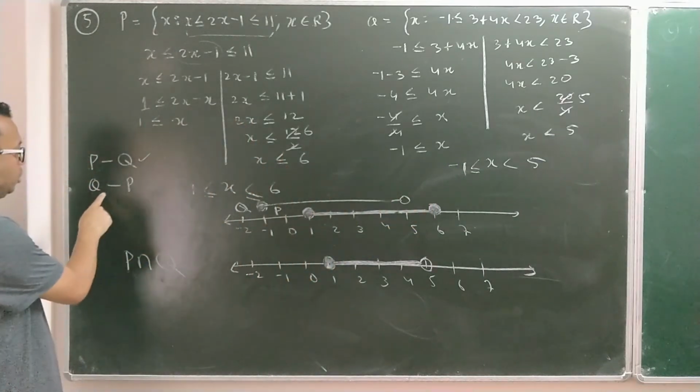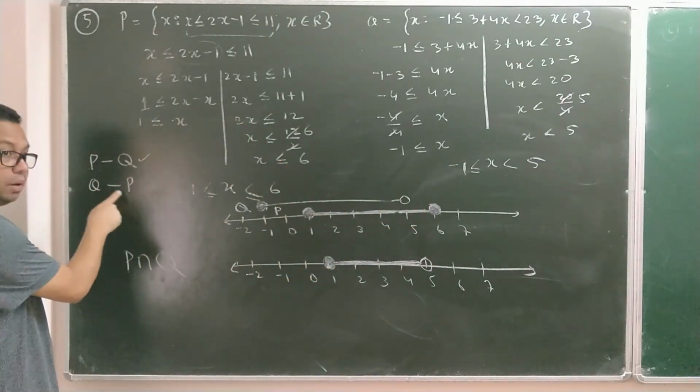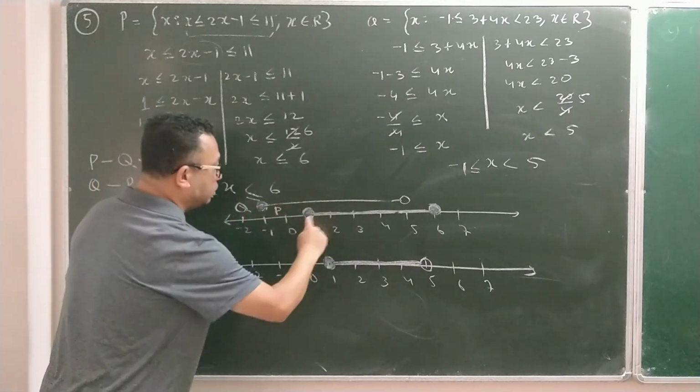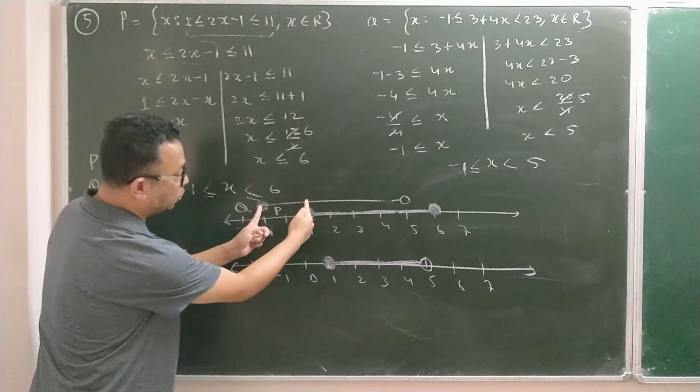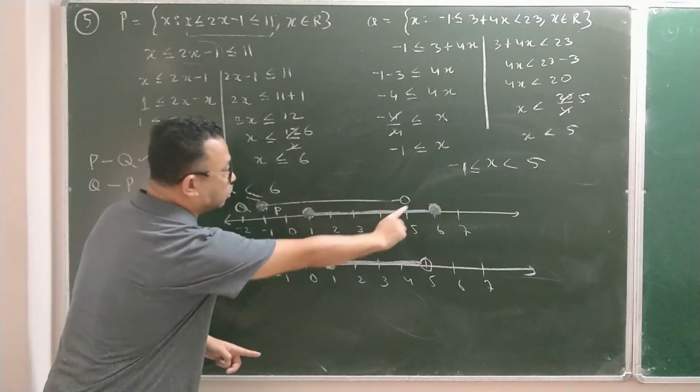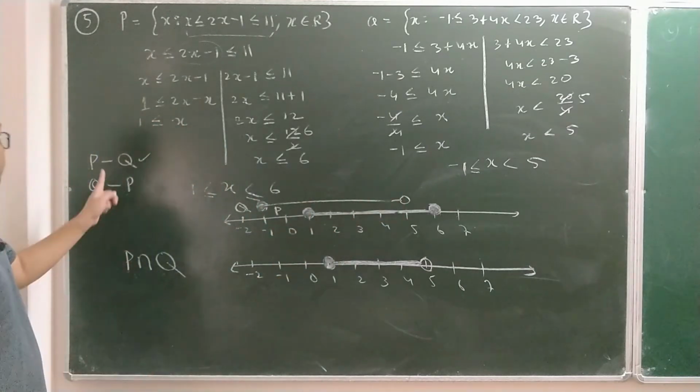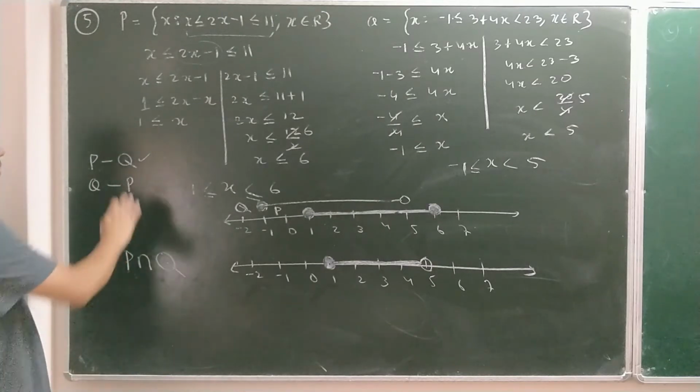Similarly, if they say Q minus P, it means present in Q but absent in P. So what is present in the upper line which is not present in the lower? Then I'll have to shade it from here to here. This is the line because this is the portion which is present in Q only but is not present in P.